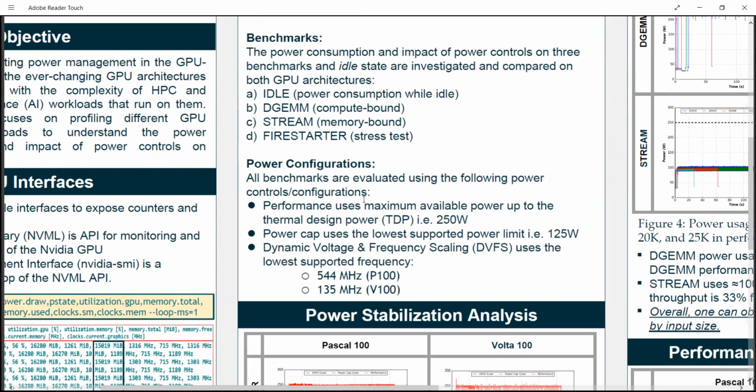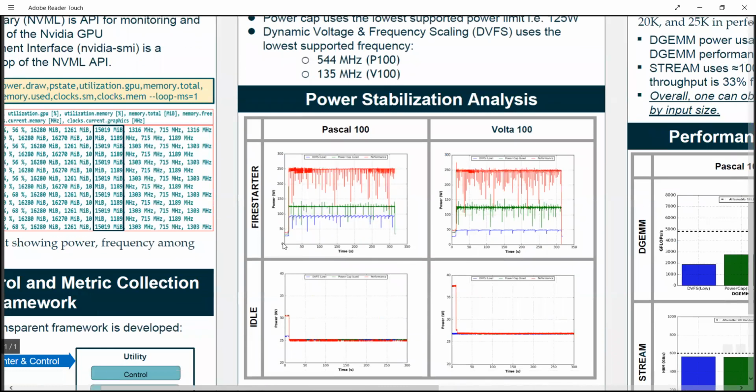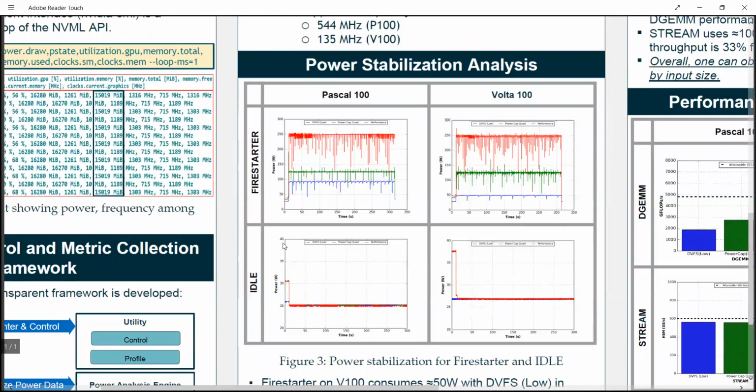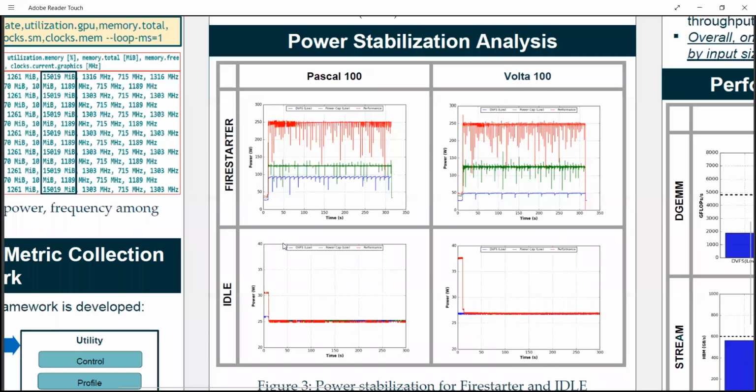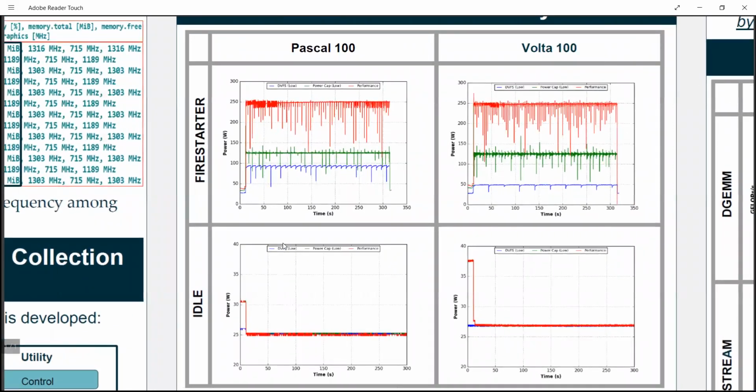We performed these benchmarks on both architectures with different power configurations, including performance, power cap, and DVFS. Power stabilization analysis provides us the insight about how quickly power can ramp up to reach its stabilization level and what the variations on the stabilization level are. We tested Firestarter and idle on both architectures with all the controls. The Y-axis shows the power consumption against different power controls. Our experiment shows that DVFS has the lowest power consumption and variation, and it also takes the longest time to get stabilized.